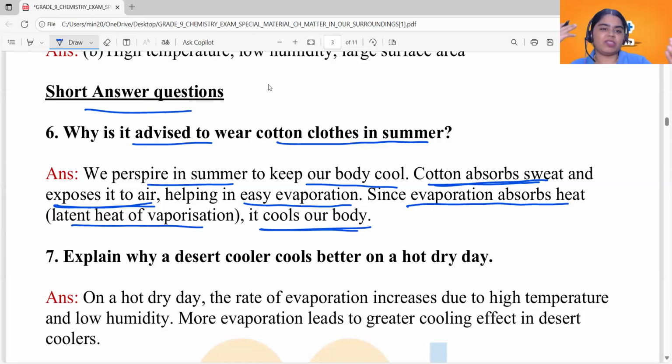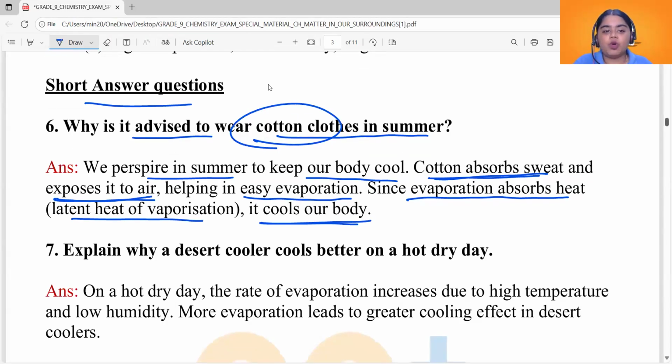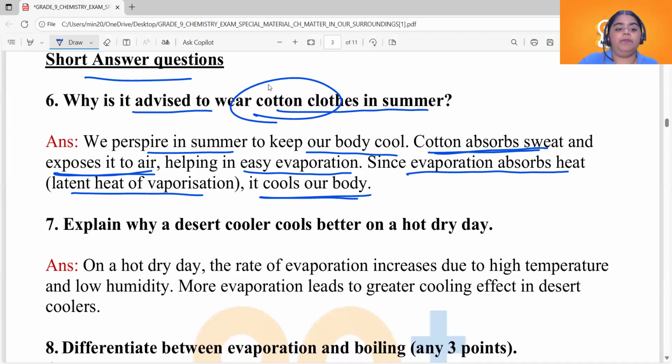Now, if you wear synthetic fibers or anything similar during summer, what happens? They are not good absorbers of water, so they are not good absorbers of sweat either. All the sweat remains on our body and it irritates us. It doesn't get evaporated, and it doesn't cool us. So that's the reason why we use cotton clothes. All right, so that was our question 6. Now let's move on to question 7.